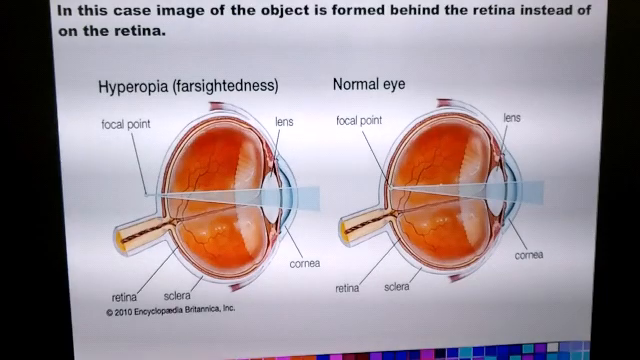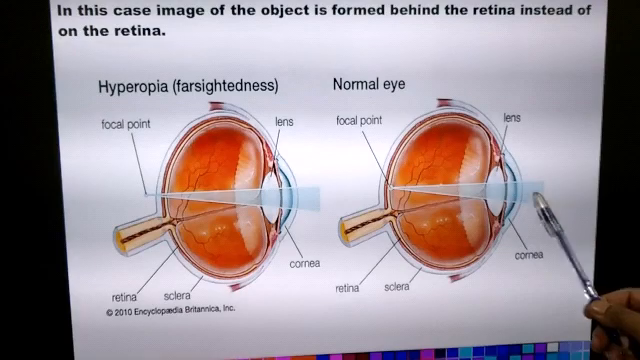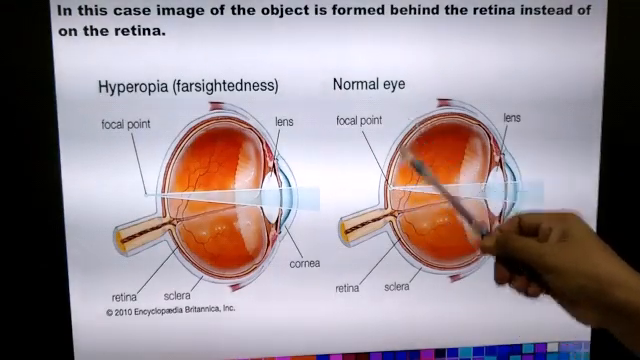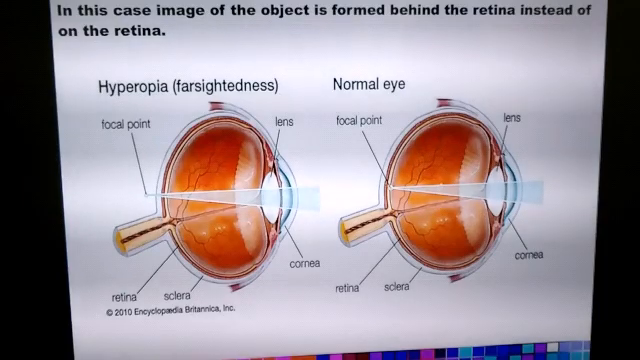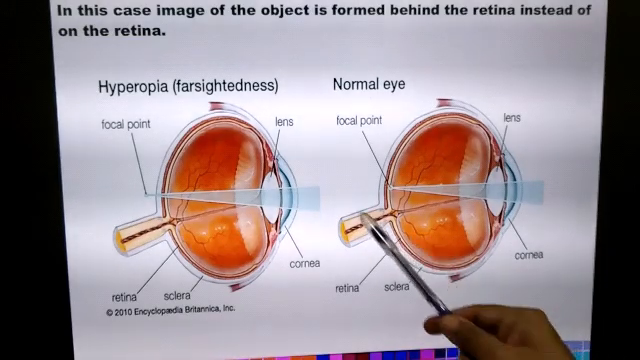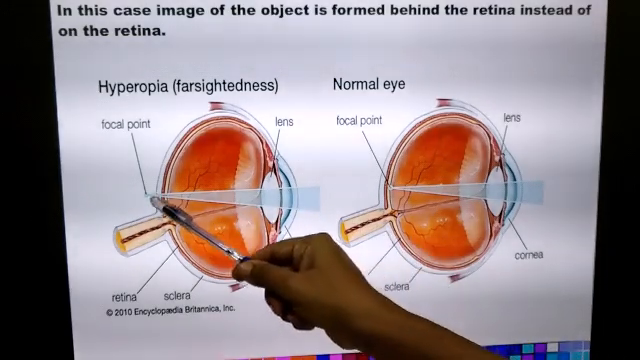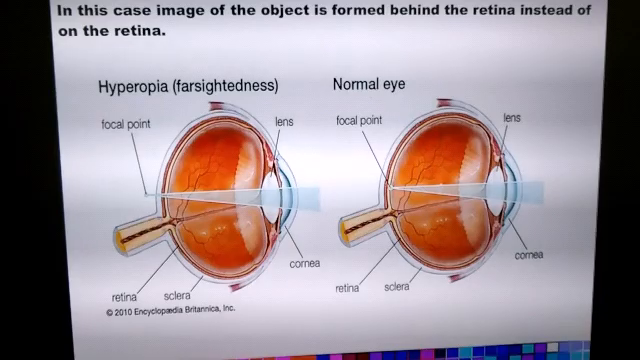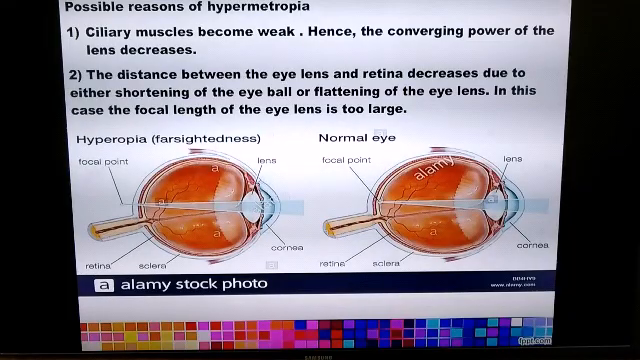In a normal eye, if the rays of light travel from the nearby objects, the rays of light meet at the retina and therefore the image will be formed exactly on the retina. But for those people with hyperopia or far-sightedness or hypermetropia, when the rays of light start from the nearby object, the rays of light meet at a point behind the retina instead of on the retina.